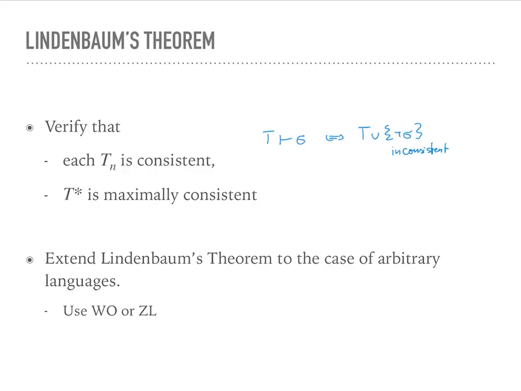So using that, you can show by induction that each Tn is consistent. And then that T star is maximally consistent. There, maximality is not hard to see, and that it's consistent follows because if you are inconsistent, it actually shows in already a finite subset of T star. So if T star were inconsistent, there would be a finite subset of T star that would have an inconsistency.